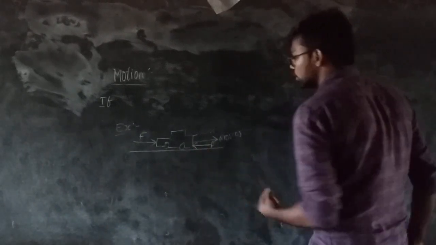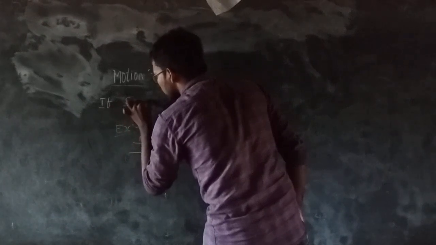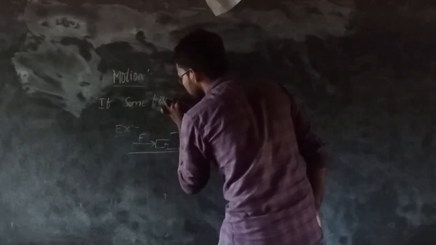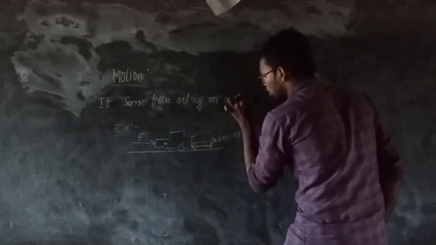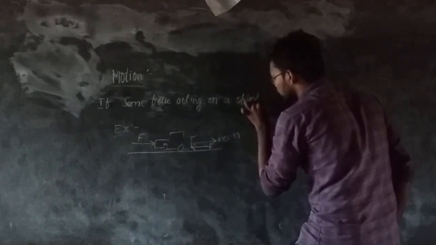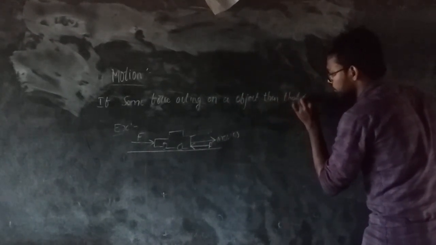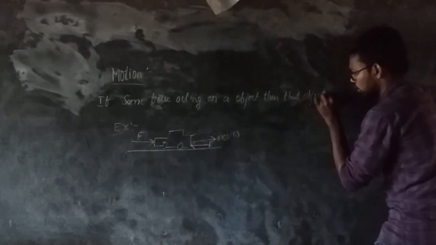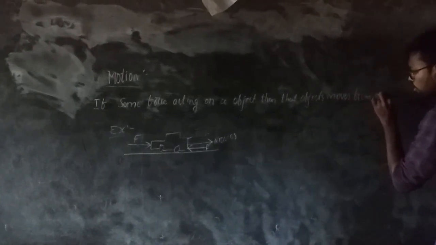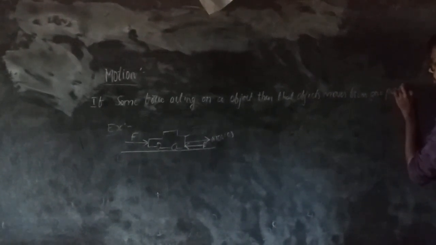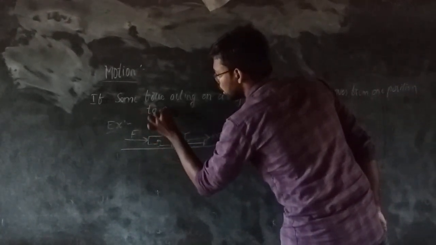So now what happened here? If some force acts on an object, then that object moves from one position to another position.